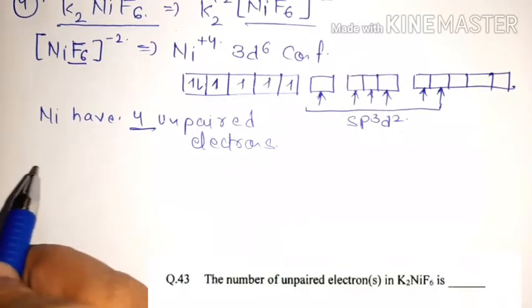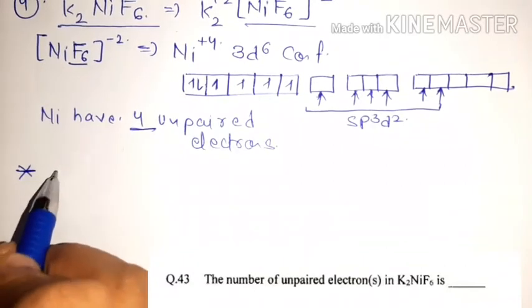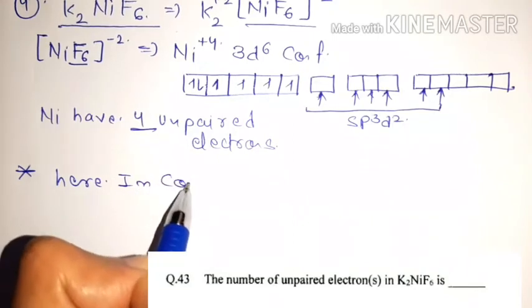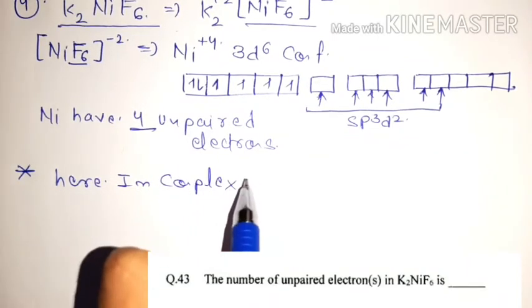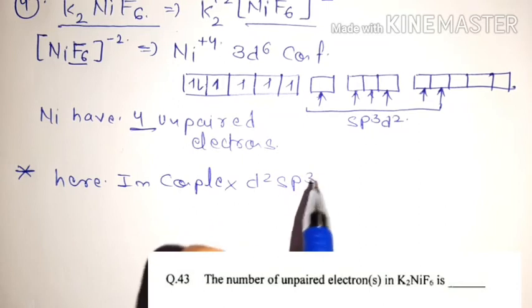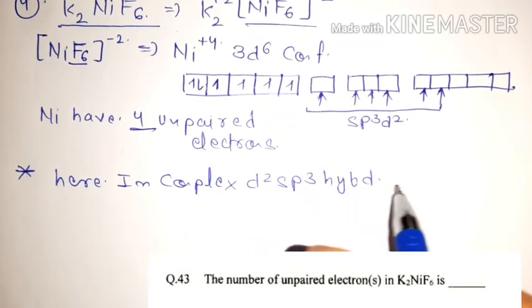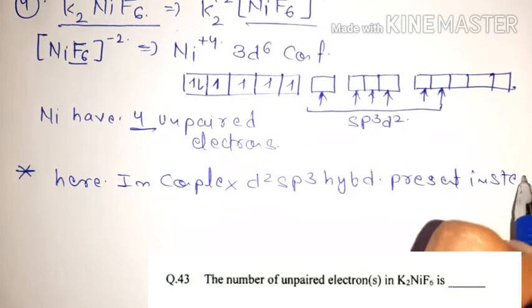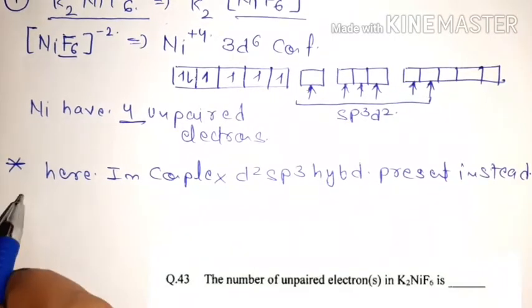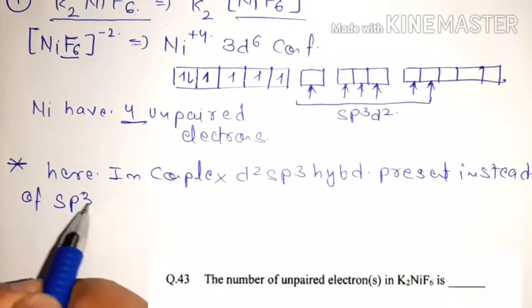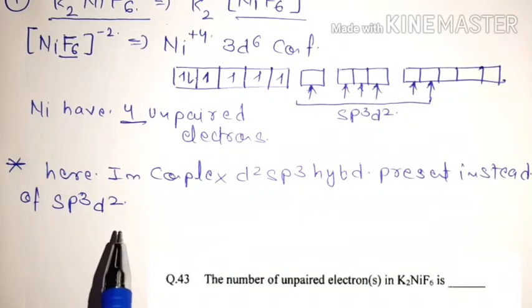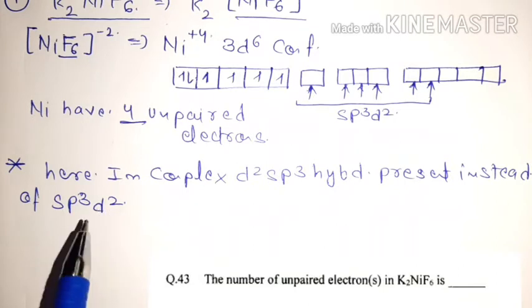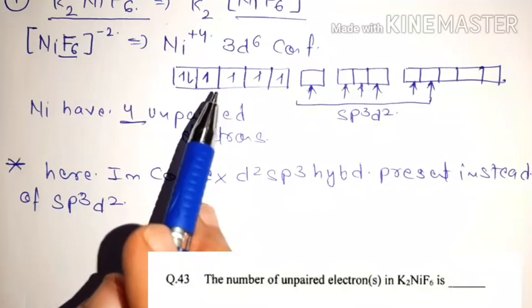Okay, so here in the complex d2sp3 hybridization is present instead of sp3d2, and the reason behind this is that the oxidation number of the metal is very high, that is +4.